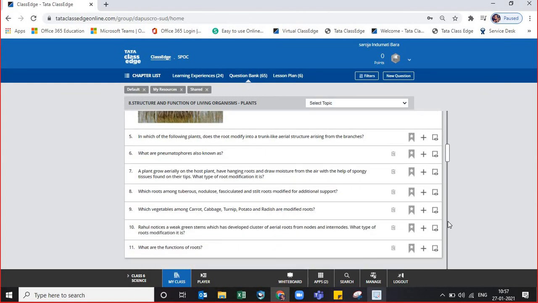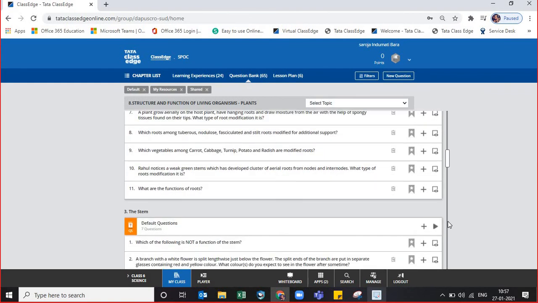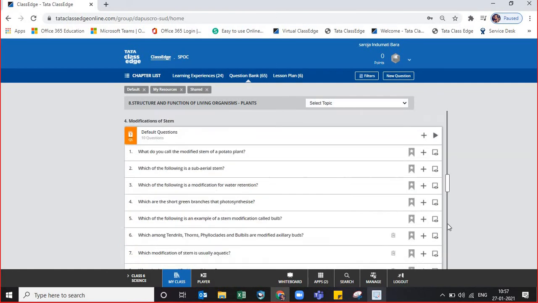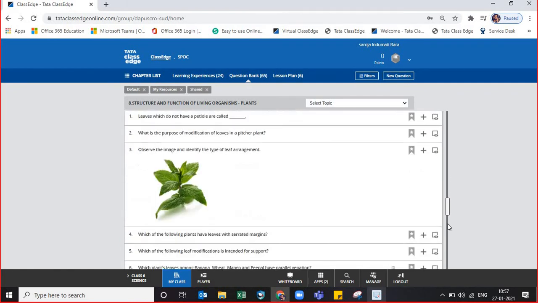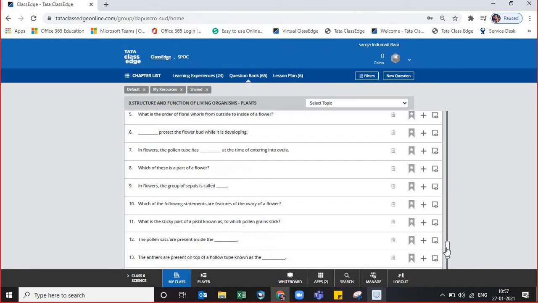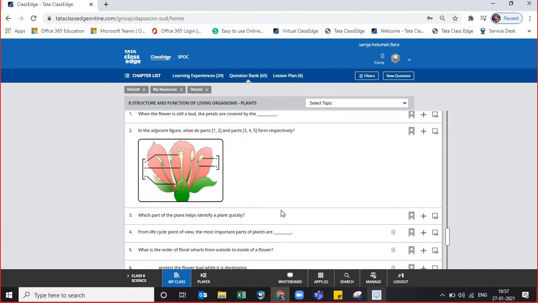Just a minute children, I'm trying to make it more visible to you. Here, this is a picture of a flower in the exam. This way the questions will be asked, labelings you have to do.